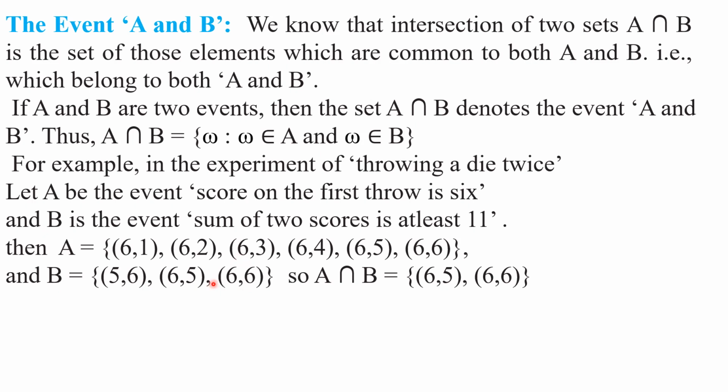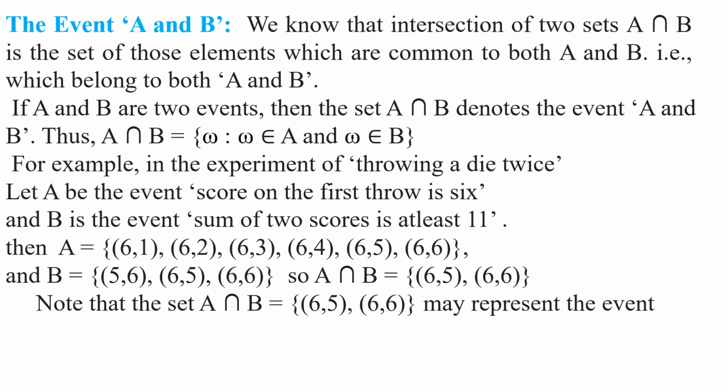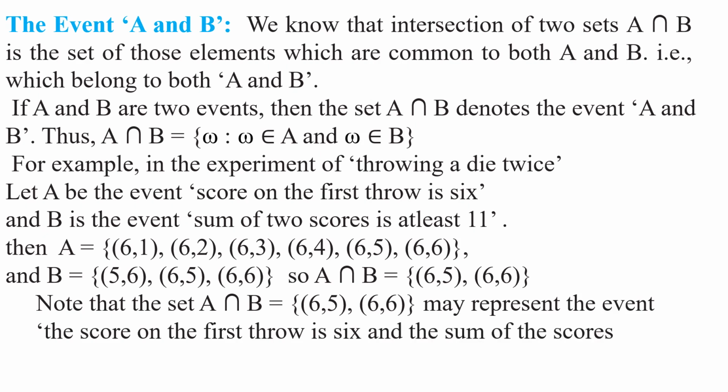Right. After finding the two events, let us find the outcomes common to both events: (6,5), (6,6). Yes or no, children? This is the event A intersection B. Understood this point, my children? Right. Note that the set A intersection B, equal to the set {(6,5), (6,6)}, may represent the event: the score on the first throw is 6 and the sum of the scores is at least 11.